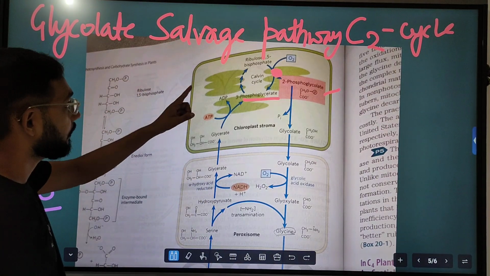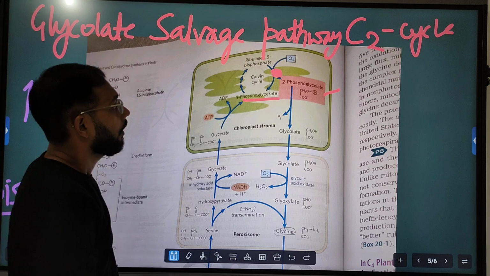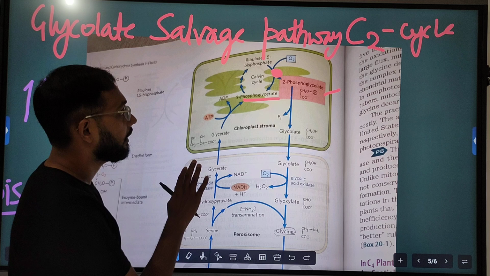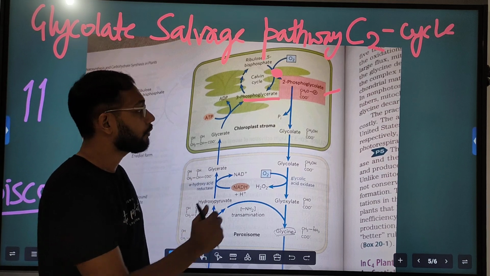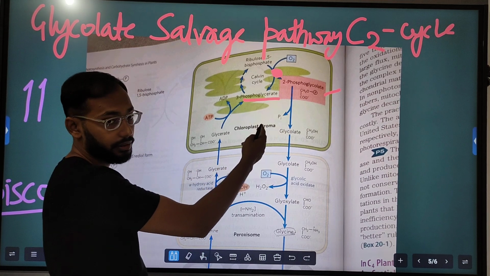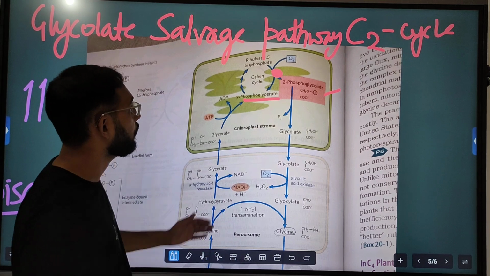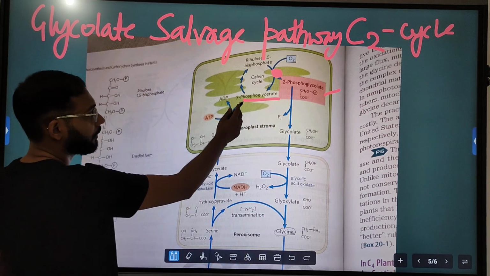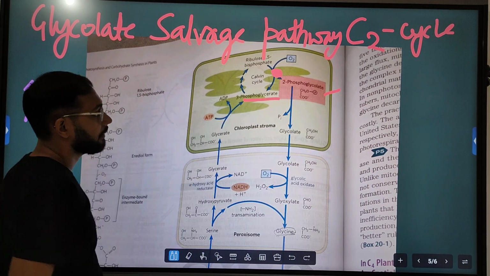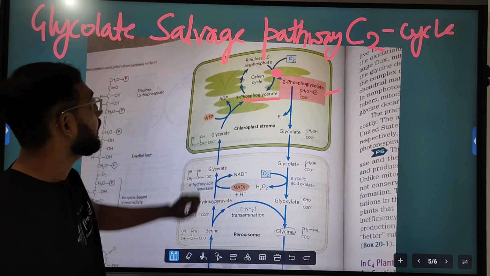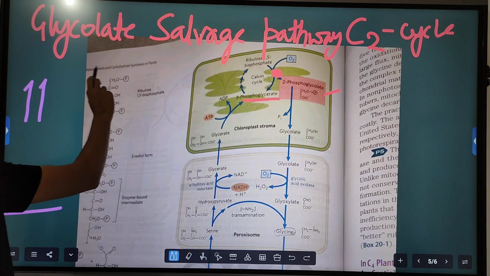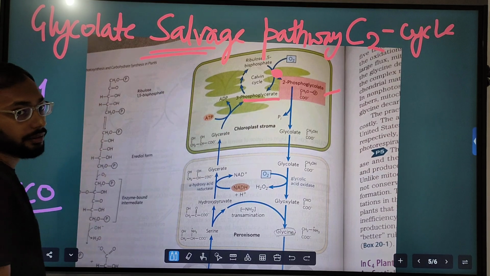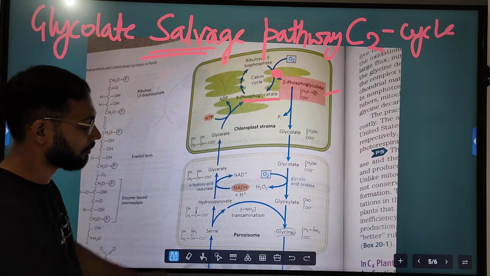So this is called the glycolate salvage pathway because this glycolate, 2-phosphoglycolate, which is made in this cycle, is not needed by the plant. This phosphoglycolate is recycled in some way to make the useful thing, which is 3-phosphoglycerate. Finally it is converted into 3-phosphoglycerate, and this will be used in the Calvin cycle. Hence this cycle is also called the glycolate salvage pathway. It means this glycolate has to be salvaged, has to be recycled by the metabolic process, which is photorespiration.